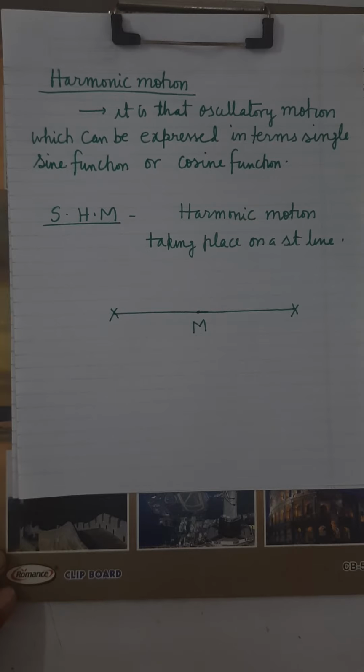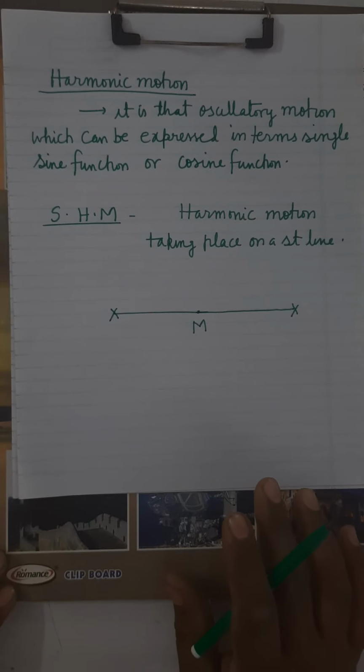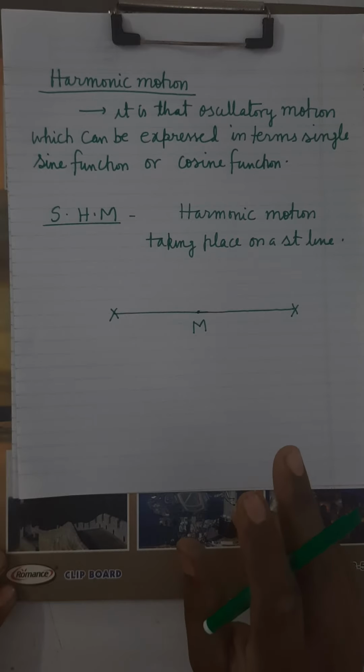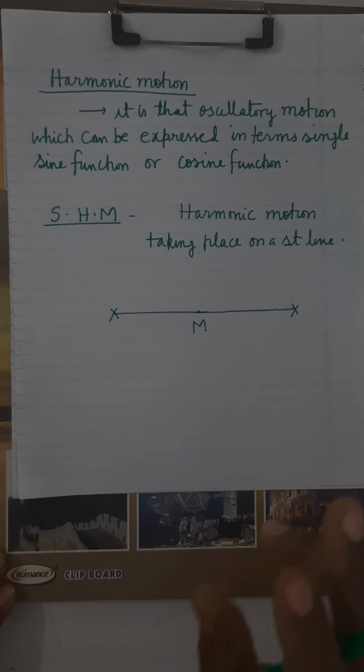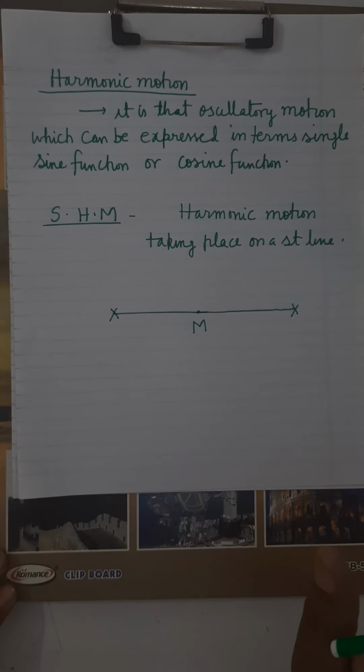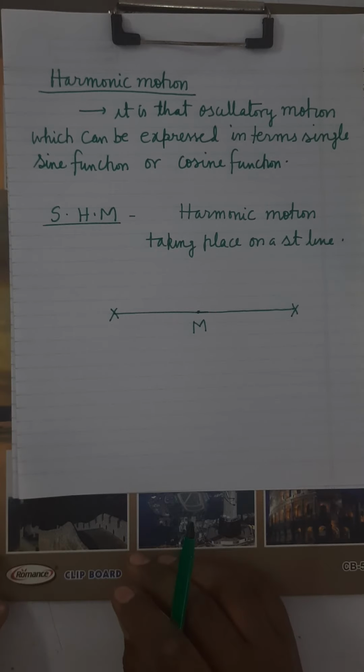Is it clear? This is the first requirement of SHM. A body is said to execute SHM if it describes to and fro motion about a mean position on a straight line. Now there is one more condition.